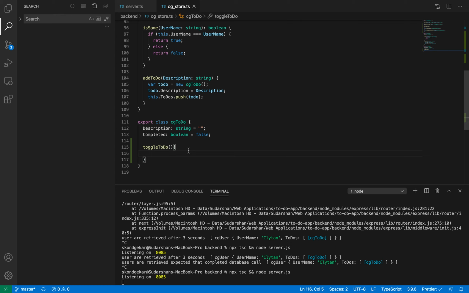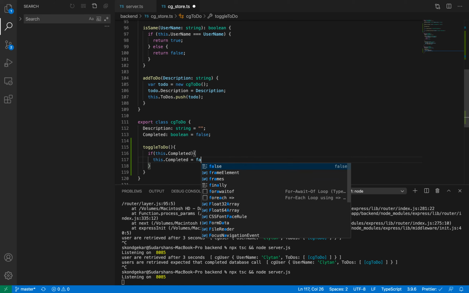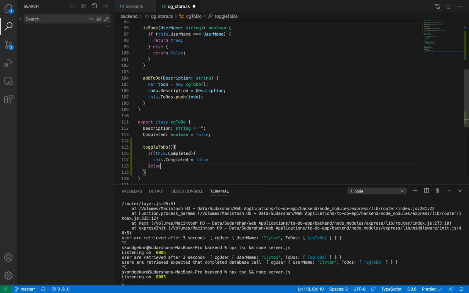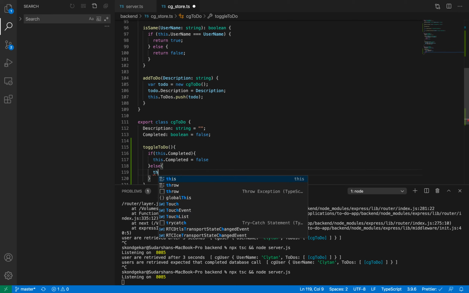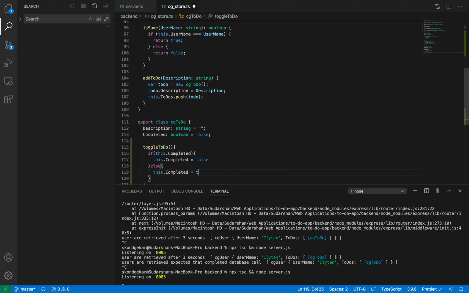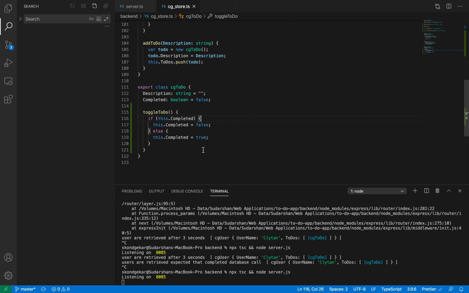So if this dot completed, then this dot completed is equal to false, else completed is equal to true. So this is a simple function. It will check the current value of completed, and if it is true, then it will make it false.